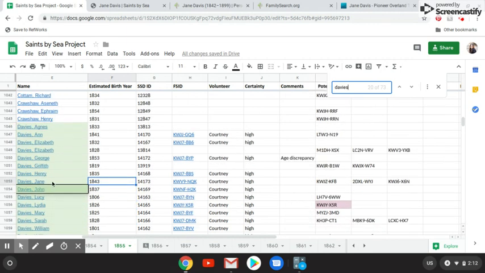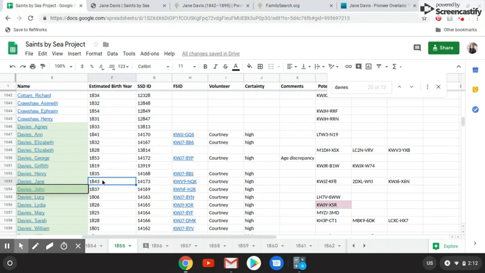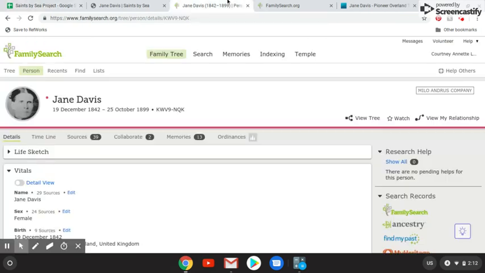So if we look right here, we have a Jane. Okay, no, that's not what we want. Sorry about that. We have a Jane Davies, born in 1843. She was born in 1842. Looks like I have already done this research. So the Family Search ID that I found for her was KWV9NQK, which is the exact same ID as this one.